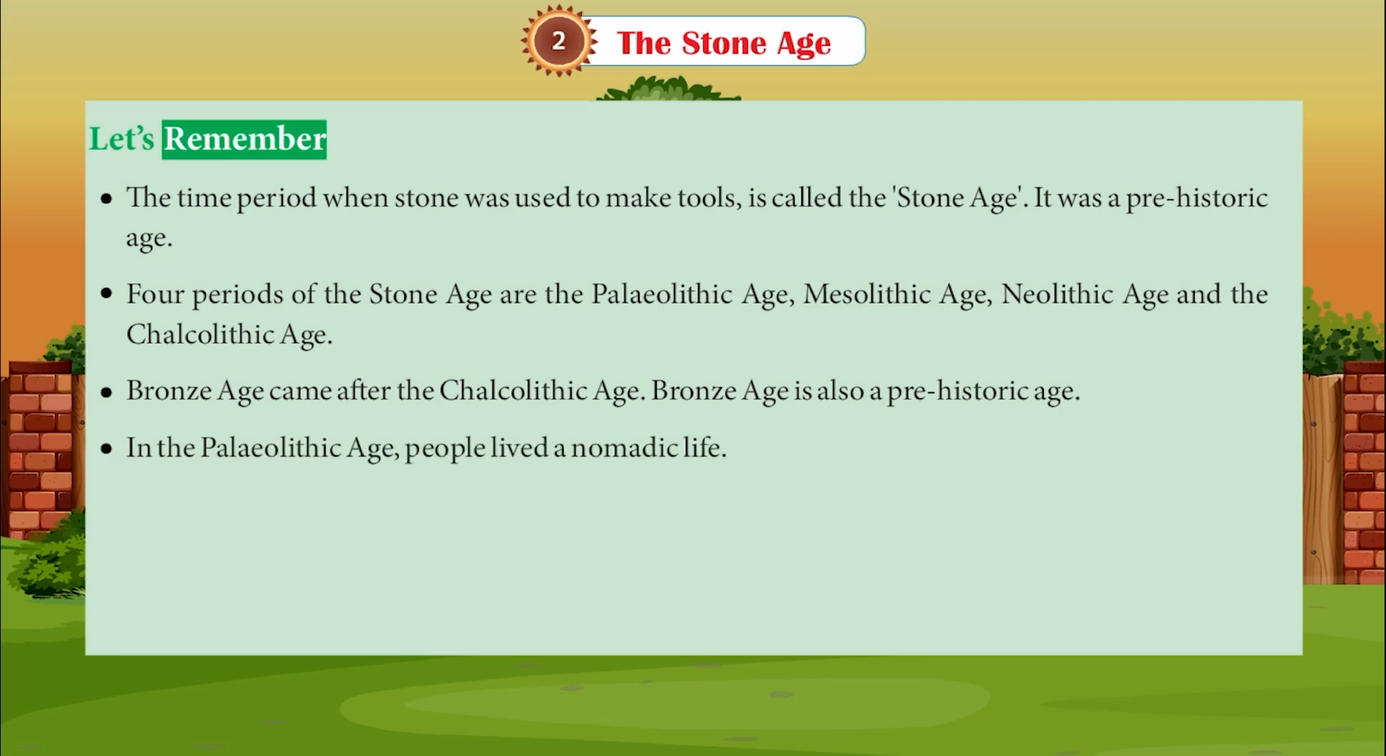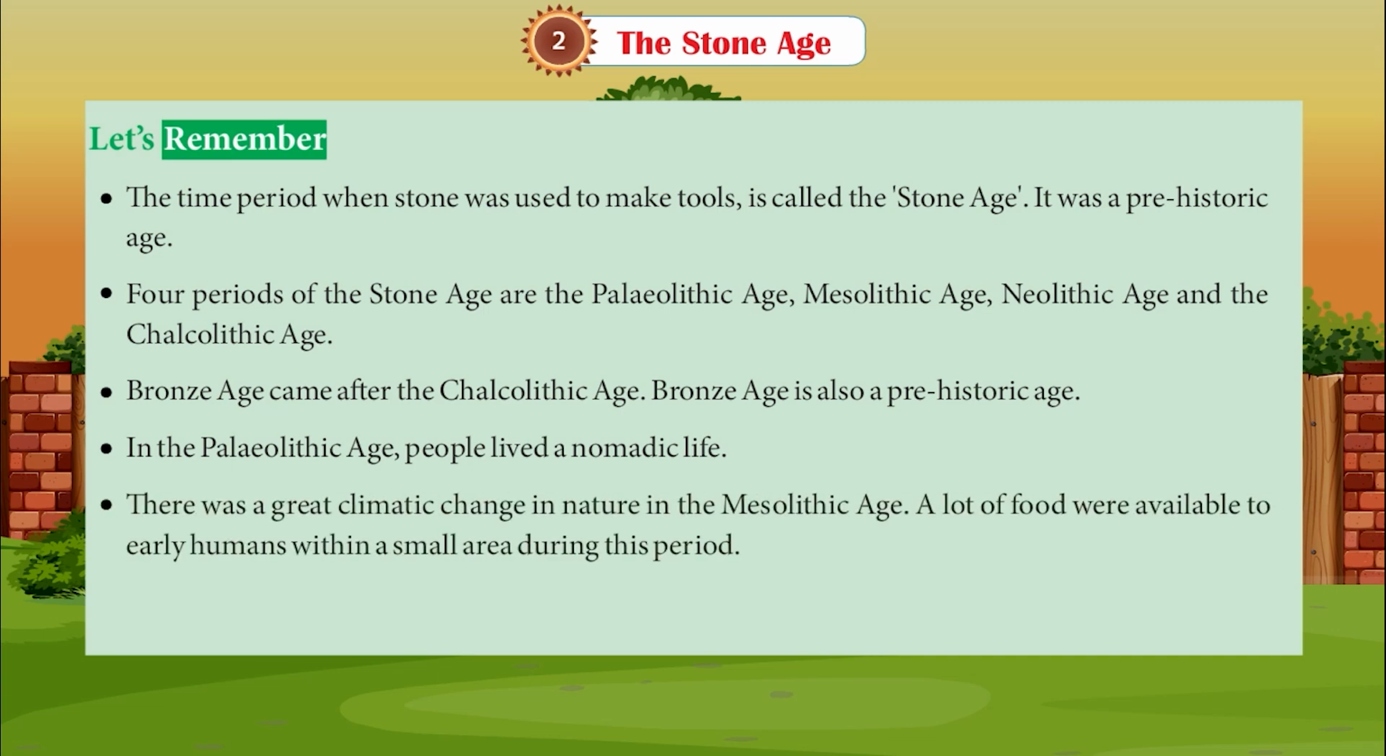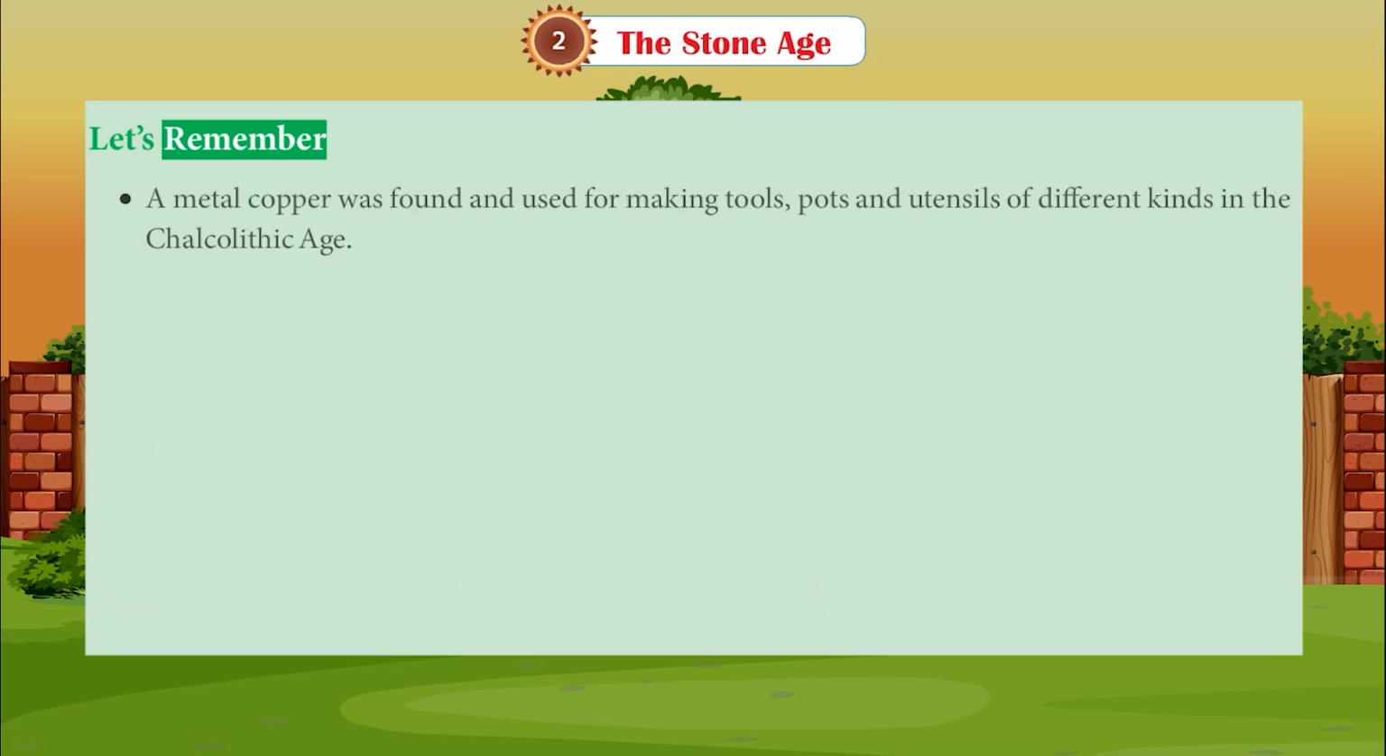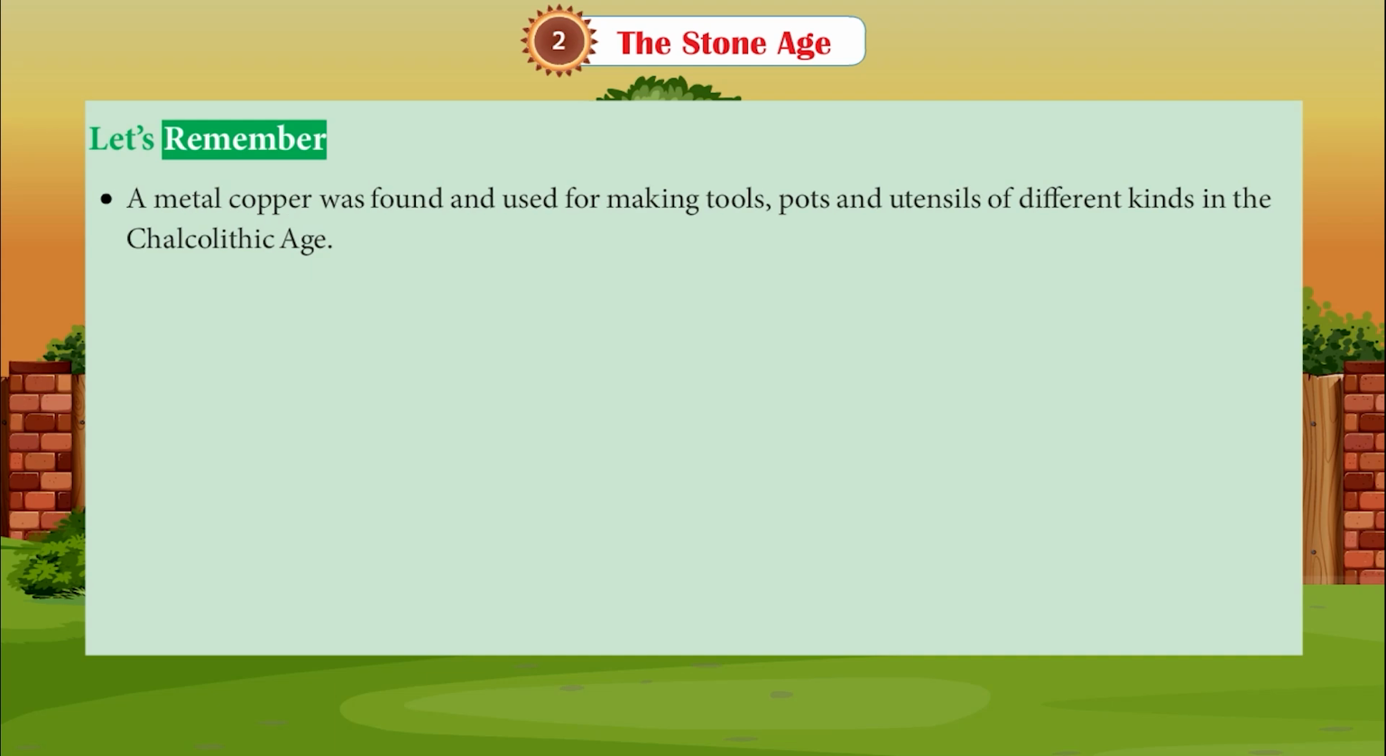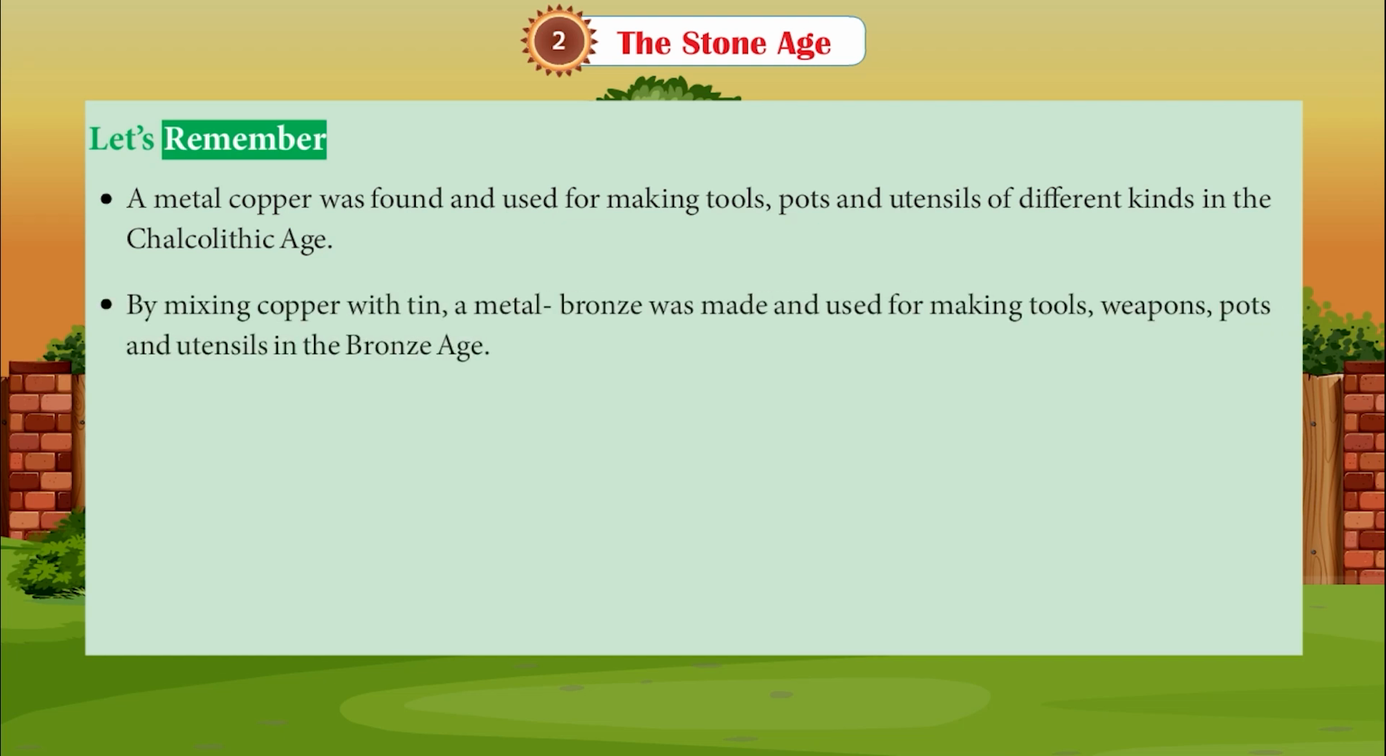In the Paleolithic Age, people lived a nomadic life. There was a great climate change in nature in the Mesolithic Age. A lot of food was available to the early humans within a small area during this period. People started agriculture and rearing animals in the Neolithic Age. A metal, that is copper, was found and used for making the tools, pots, utensils of different kinds in the Chalcolithic Age. By mixing copper with tin, a metal called bronze was made and used for making tools, weapons, pots, and utensils in the Bronze Age.